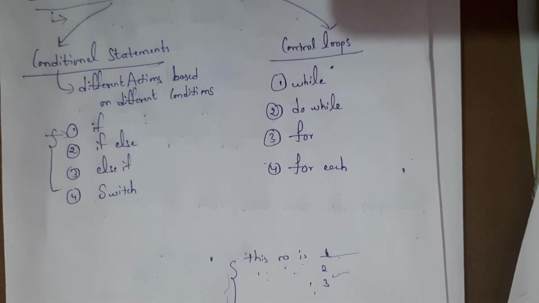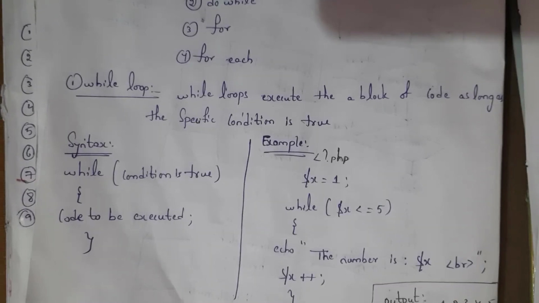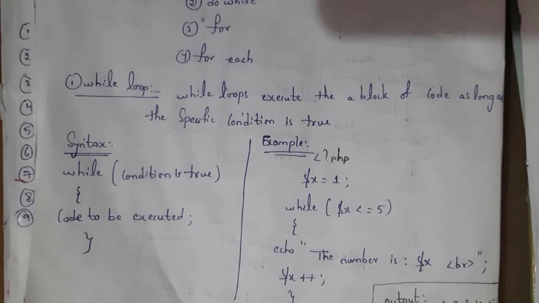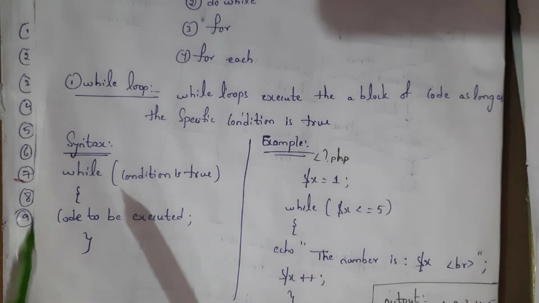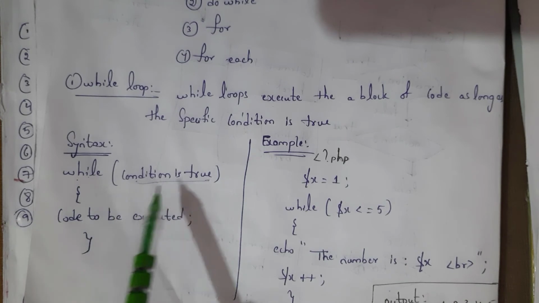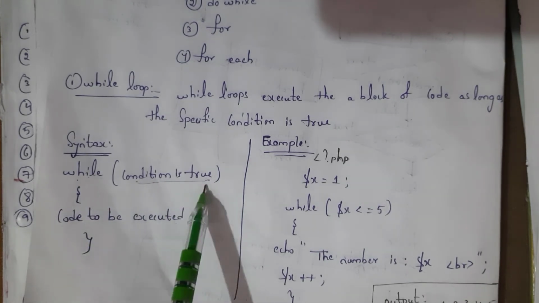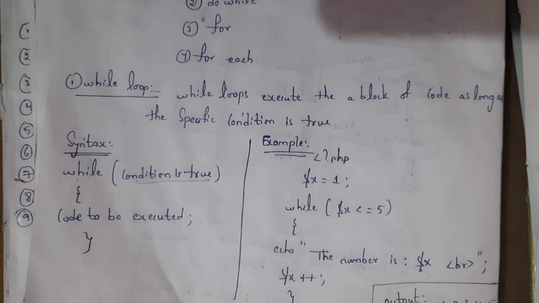Now I am going to explain control loops. In control loops, the first one is the while loop. A while loop executes a block of code as long as the given condition is true. Till the specific condition is true, output is going to get generated. This is the syntax. While, in this we are going to write a condition. Till this condition, output is executed. If the condition is true, the code inside it is executed.